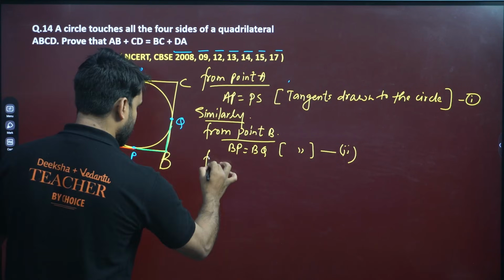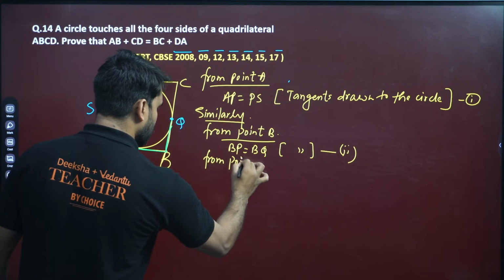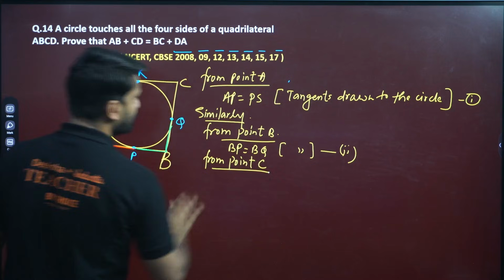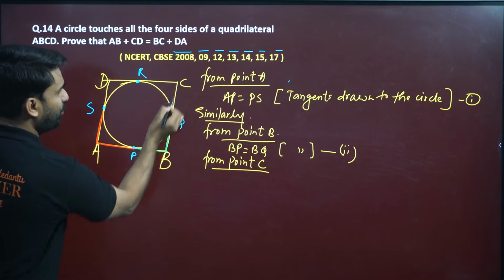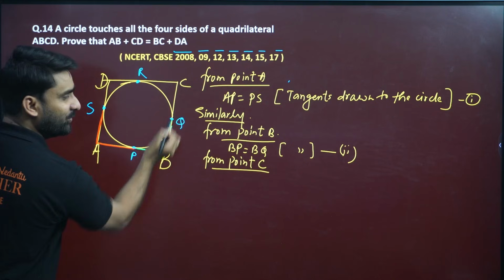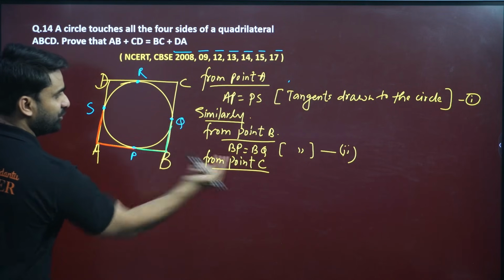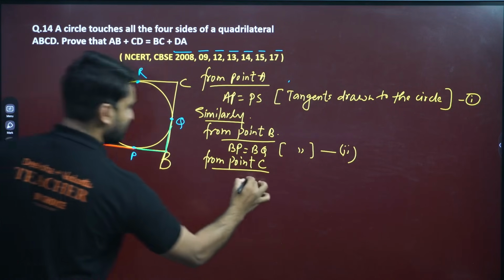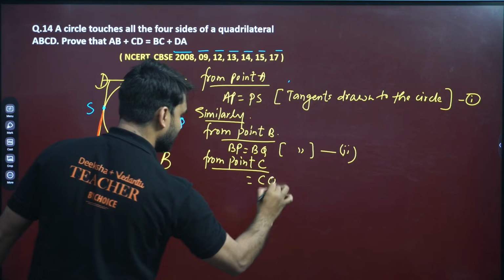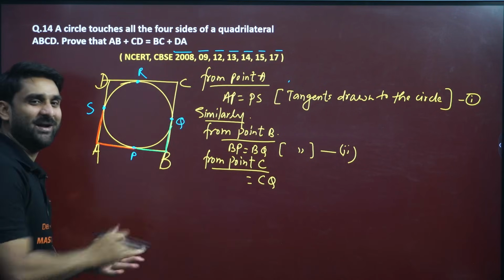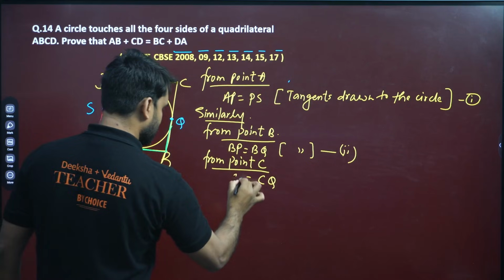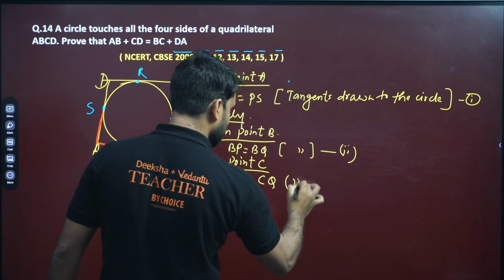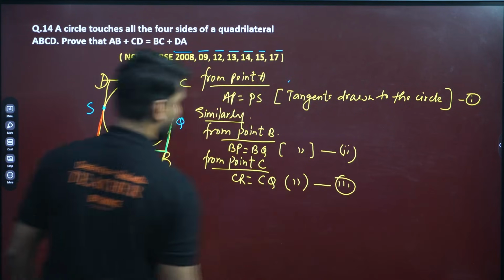Now, similarly, from point C, CQ will be there, and we want CQ to be added with BQ. So BQ is already there, so CQ must be written this side: CQ plus BQ. And if you are writing CQ, this will be CR. Again, same reason, and this is 3.